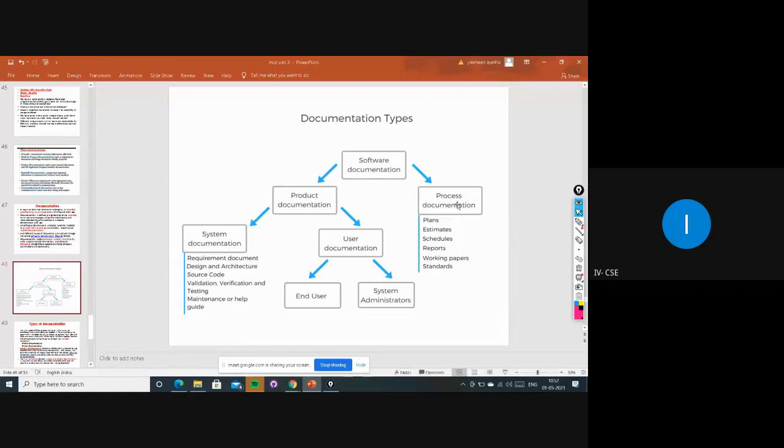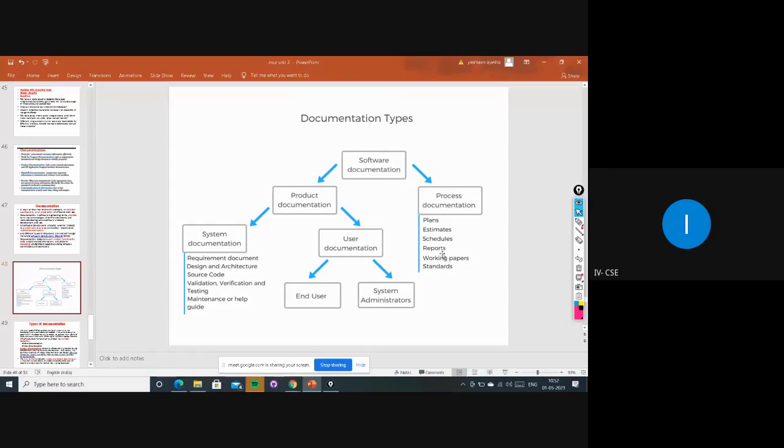Process documentation means whenever we are developing any project, there will be a plan. In that plan we gather all the requirements, what to do, what not to do, what things we have to involve, and we do estimations. Within that budget, can we develop it or not? According to the schedules and the customer's dates, we have to plan everything, and they will be generating various types of reports on that.